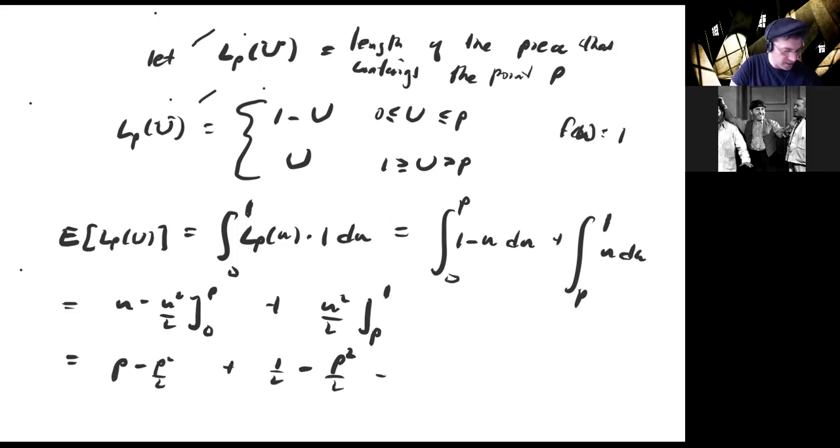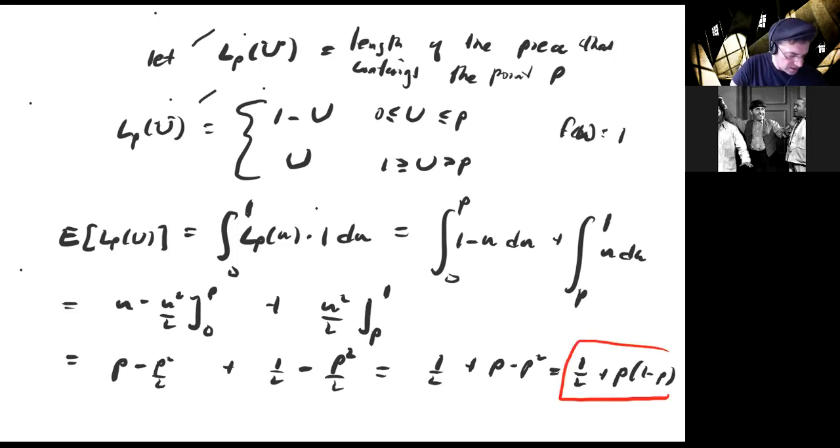If we simplify, you get 1/2 plus p minus p squared. And that's the answer, but the book likes to write it as 1/2 plus p times 1 minus p. So that is the answer to the expected value of the length of stick that contains the point P. Okay, so that's an example.